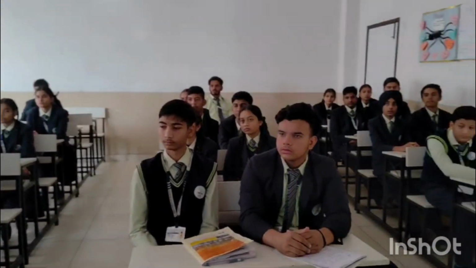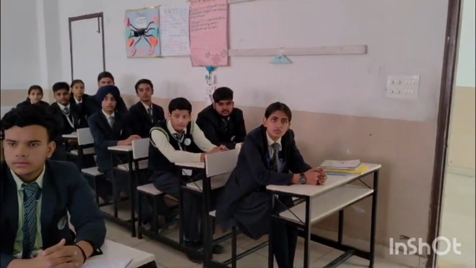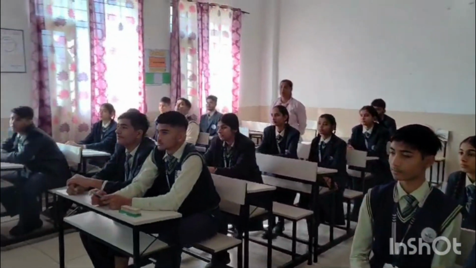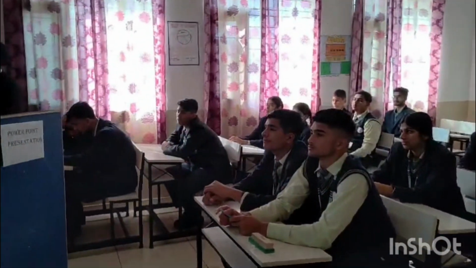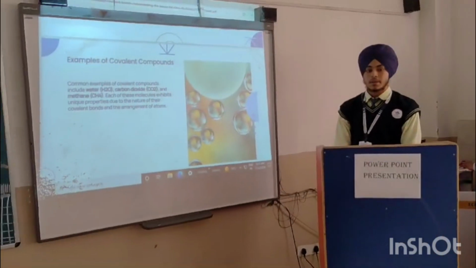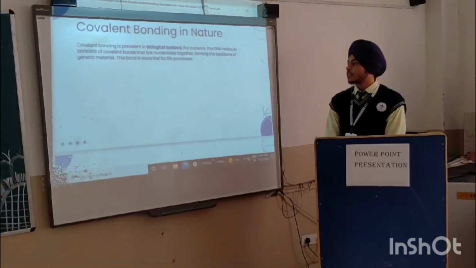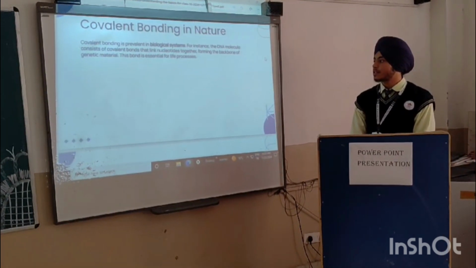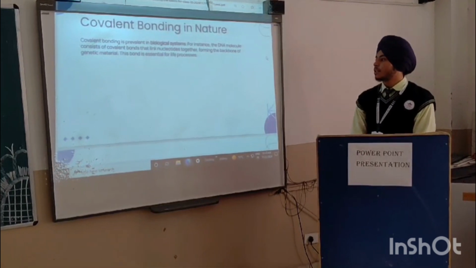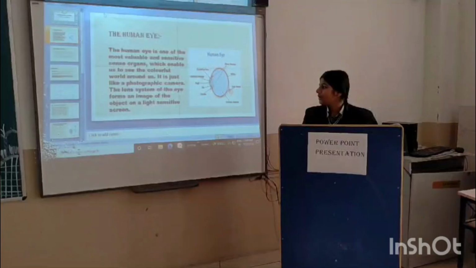Examples of covalent compounds. Common examples of covalent compounds include water, carbon dioxide, and methane. Each of these molecules exhibits unique properties due to the nature of their covalent bonds. Covalent bonding in nature: covalent bonding is present in biological systems. For instance, DNA molecules consist of covalent bonds that link